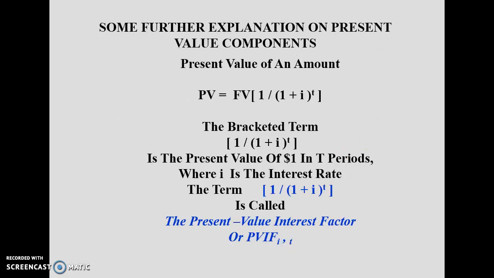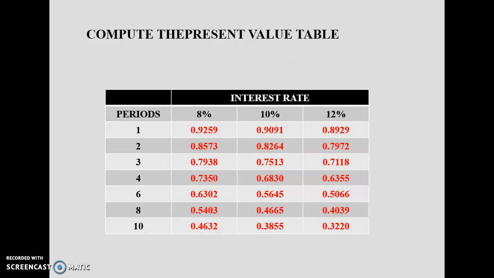For example, PV is equal to future value into 1 over (1 plus i) raised to the power t, and the bracketed amount is termed the present value interest factor. It means the present value will be equal to the future value multiplied by the present value interest factor. In accounting, we have present value interest factor tables which help us evaluate the answers quickly.